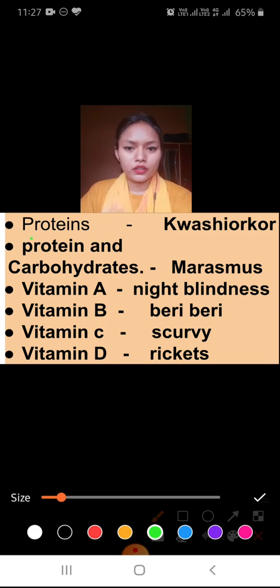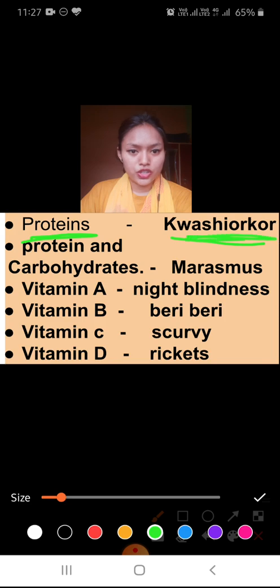Due to the lack of protein in our body, a disease is caused, that is kwashiorkor. Some pronounce it differently, but you can say kwashiorkor. For protein and carbohydrate, it is marasmus.